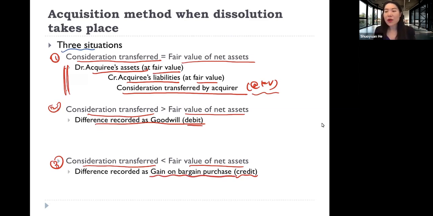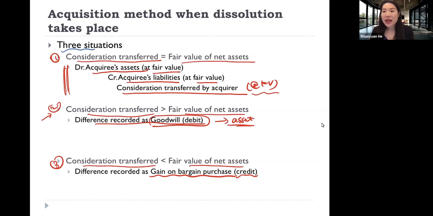So here's a question I want you to take 1 minute to think about. Do you notice there's some asymmetric treatment here? In situation 2, when we are paying more to acquire firm B, the difference is recorded as goodwill, and goodwill is an asset account.